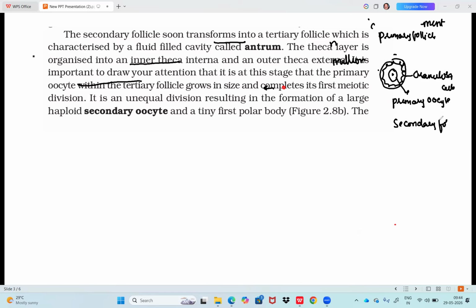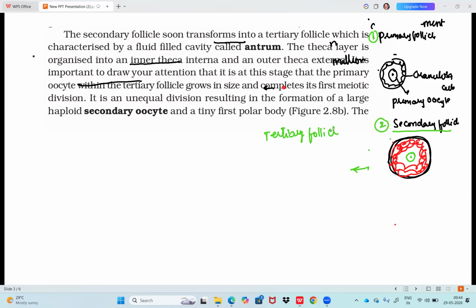Secondary follicle means a layer called theca, and more layers of granulosa cells, and as usual, the primary oocyte in the center. That is the secondary follicle. Number one, primary follicle. Number two, secondary follicle. This is the story we saw in the previous page. Now, secondary follicle soon transforms into tertiary follicle.